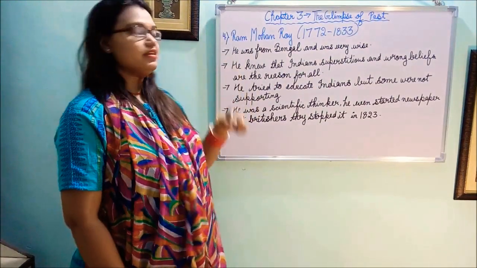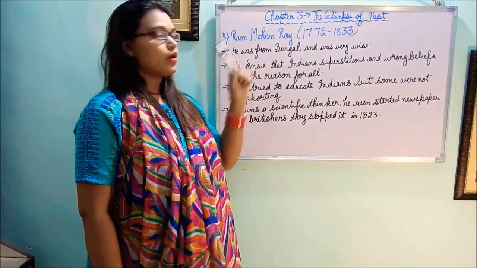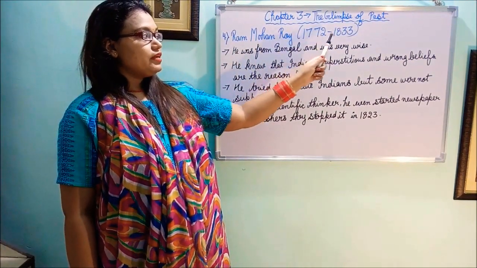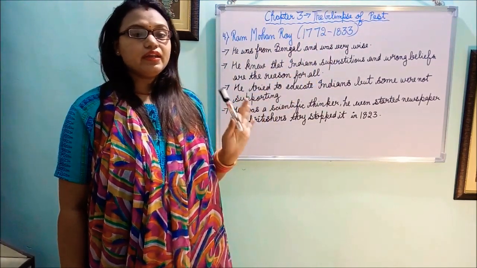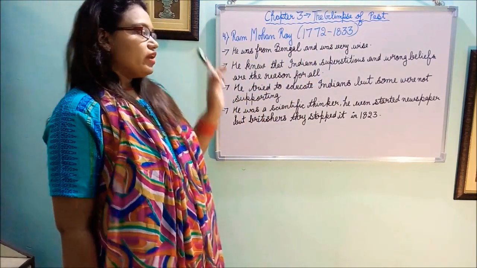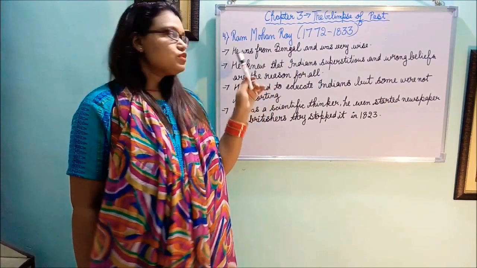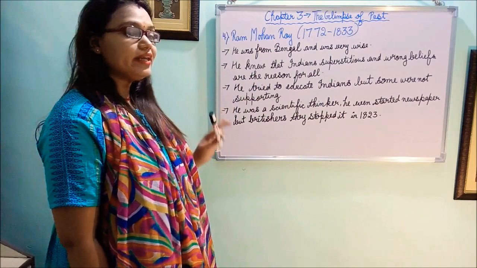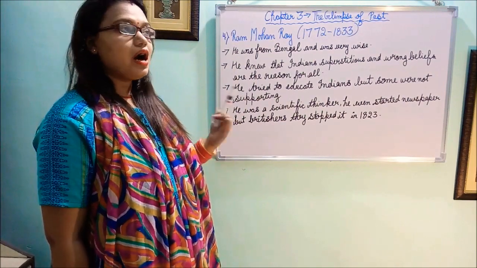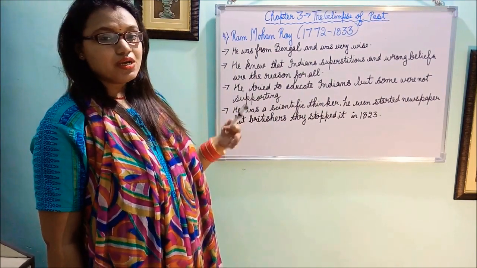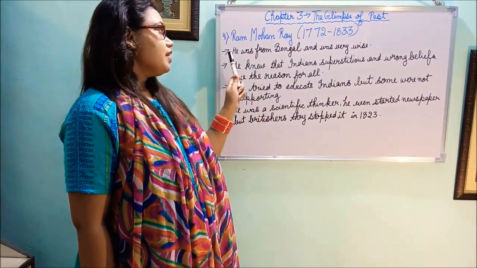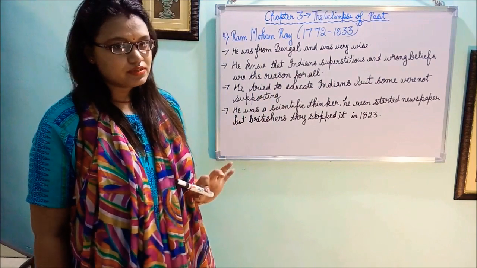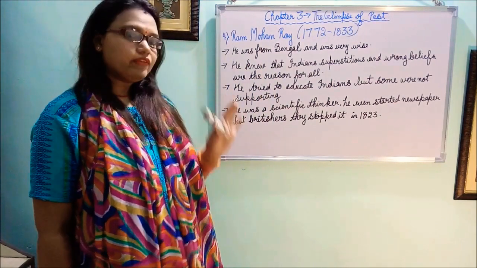In the fourth part, we will discuss Ram Mohan Roy. He lived from 1772 until 1833. He was there in India. Now, what he did, as I have told you, he was a very important person in the struggle for Indian independence. What did he do for the country, how did he establish his name? Now see here, he was from Bengal, and he was a very wise person. He was a good thinker.